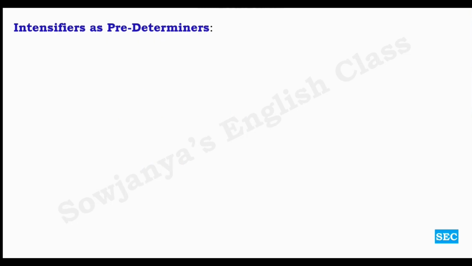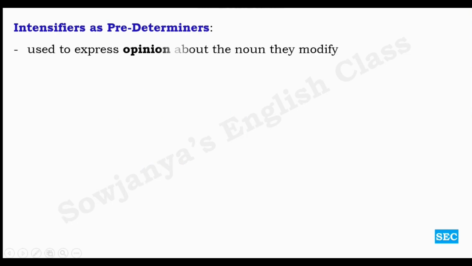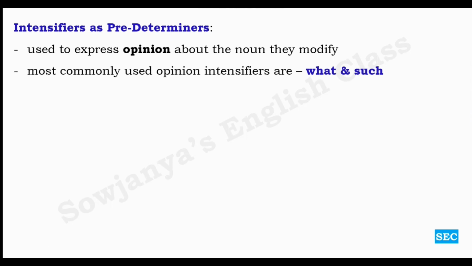Hope you haven't forgotten this lesson. Used to express opinion about the noun they modify. What do they do? Intensifiers as predeterminers. What do they do? They express opinion. Most commonly used opinion intensifiers are what and such.